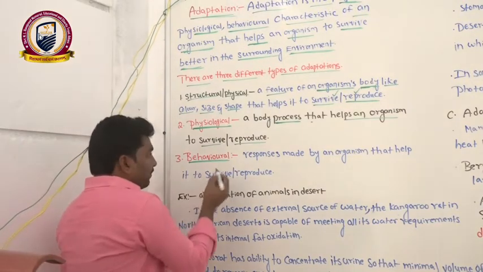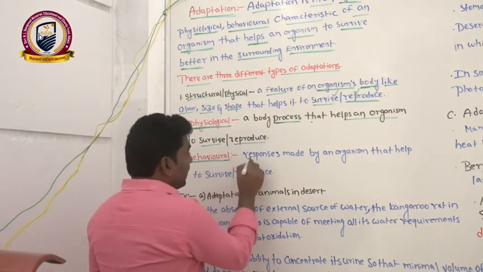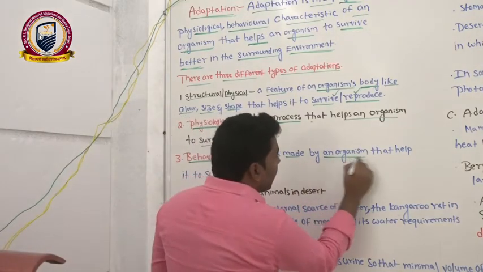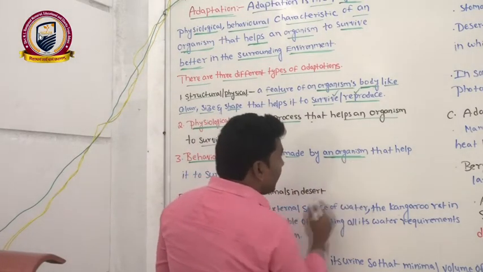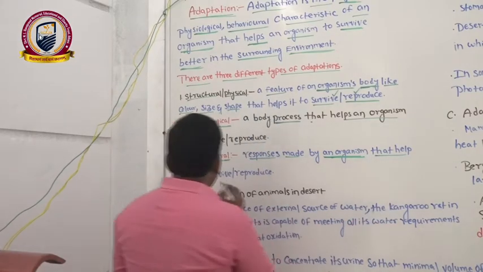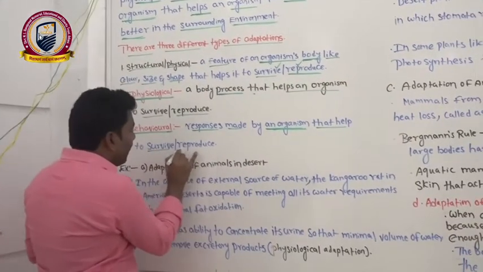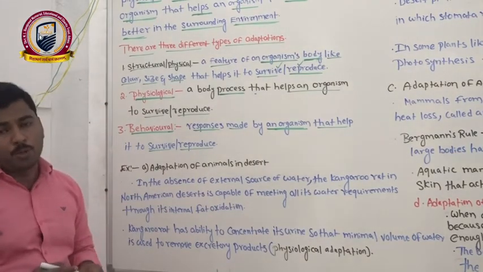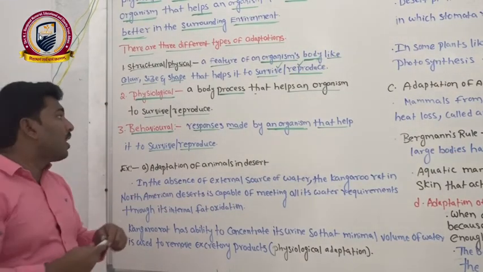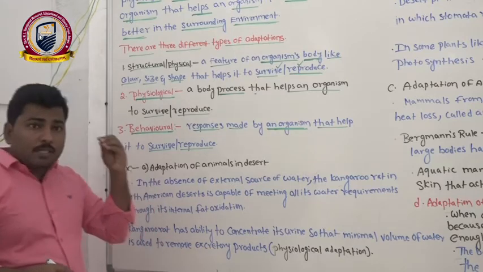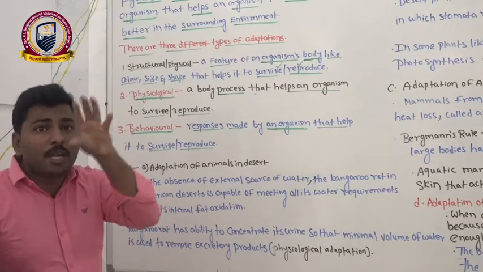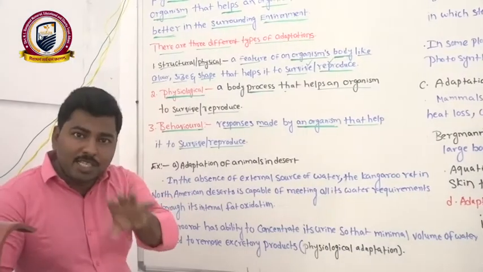Now the third one, that is behavioral adaptation. Behavioral adaptation means responses made by an organism. Those responses are helpful to survive and reproduce. It means that some organisms change their behaviors according to the environmental conditions.